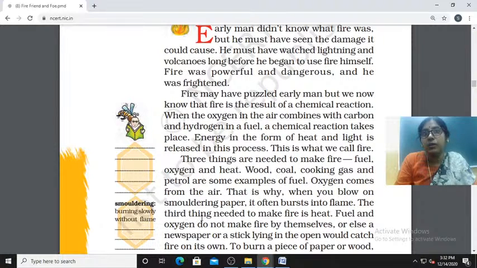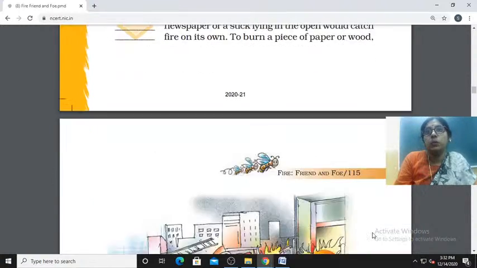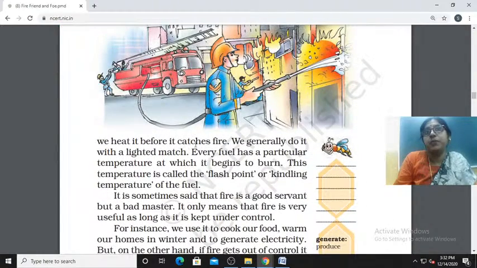The third thing needed to make fire is heat. Fuel and oxygen do not make fire by themselves, or else a newspaper or a stick lying in the open would catch fire on its own. To burn a piece of paper or wood, we heat it before it catches fire.